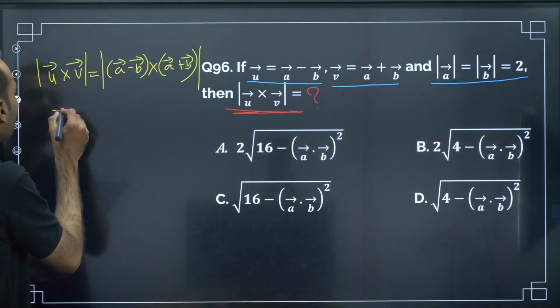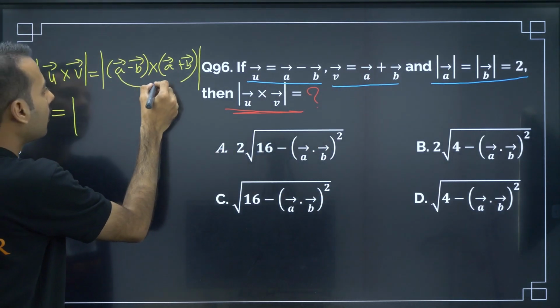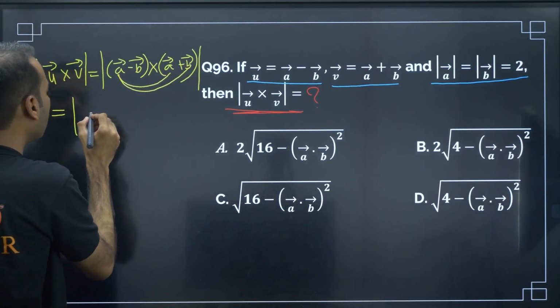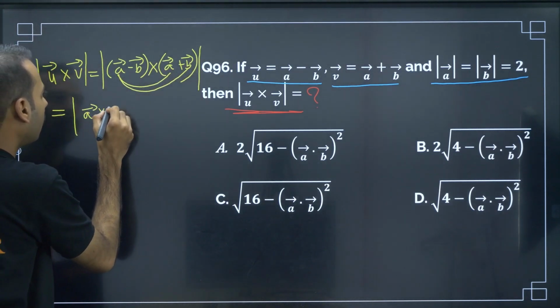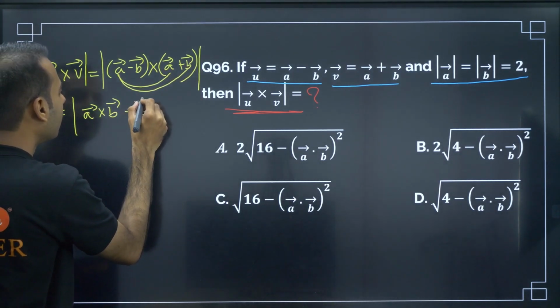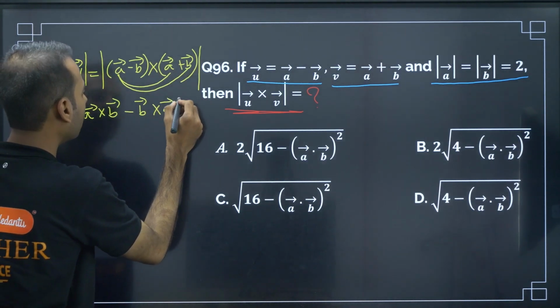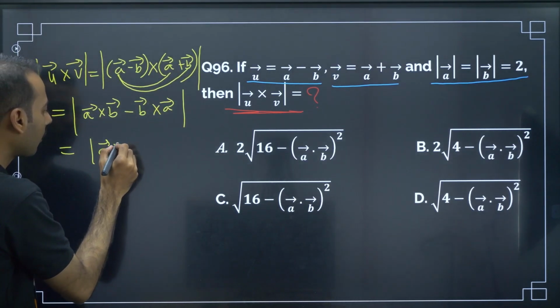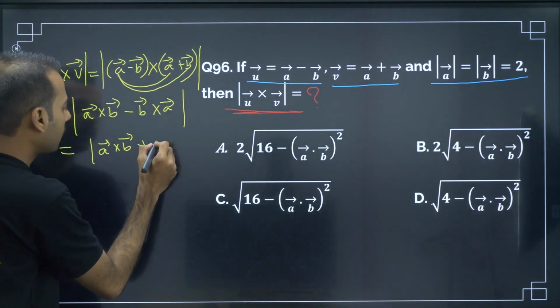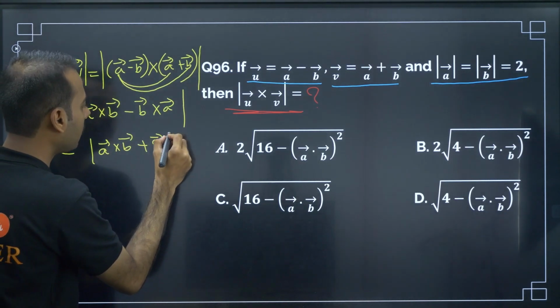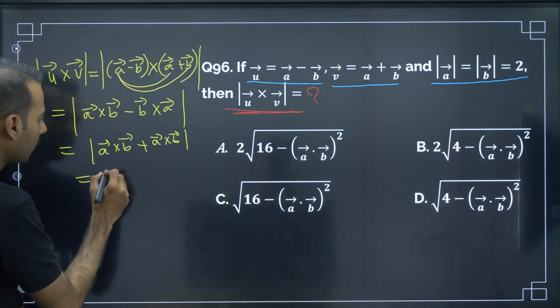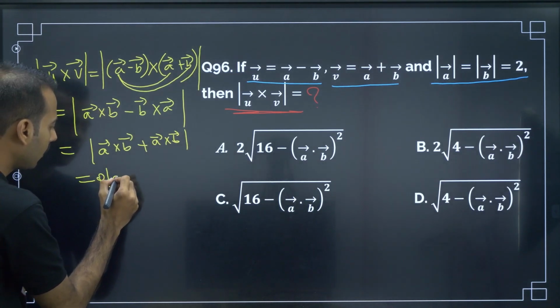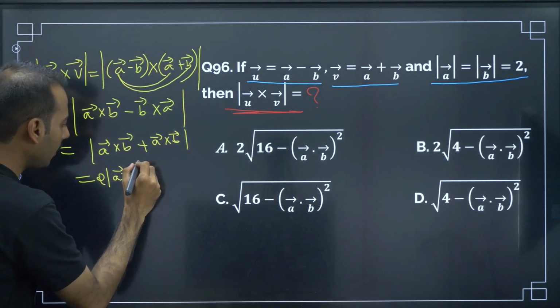Now if you go for this, A cross A is 0, so I won't write it. A cross B minus B cross A. Now if I change the sign, A cross B plus A cross B is equal to 2 times A cross B.